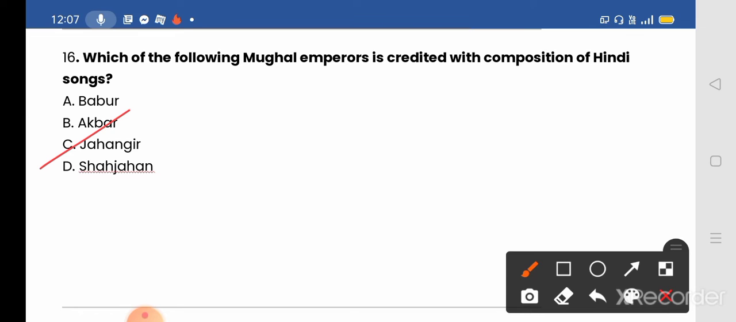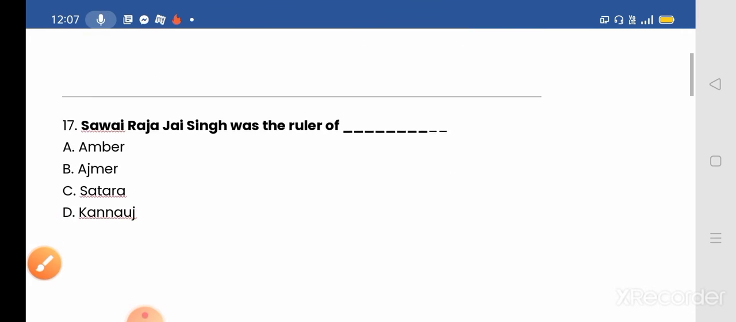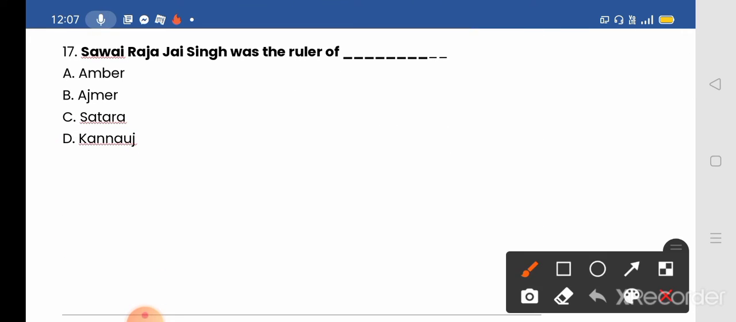Okay. Next we move to our next question, that is the 17th. Sawai Raja Jai Singh was the ruler of, options given: A, Amber; B, Ajmer; C, Satara; and D, Kanauj. And the correct answer will be option A, Amber. Sawai Raja Jai Singh was the ruler of Amber.